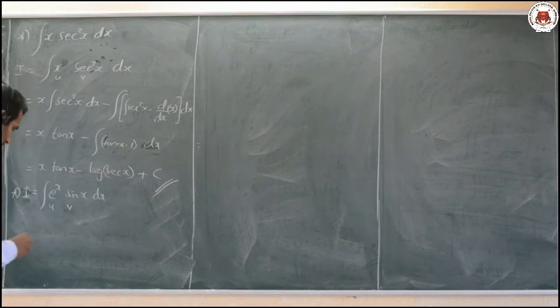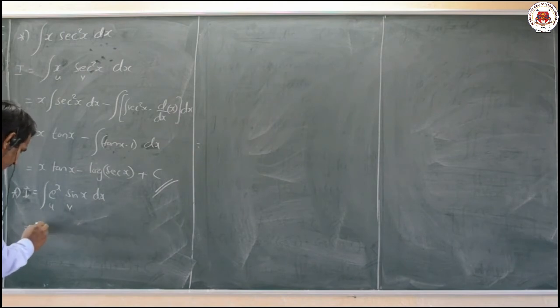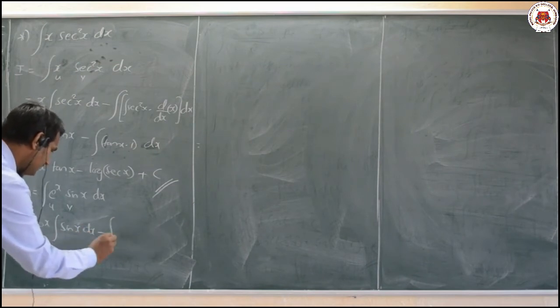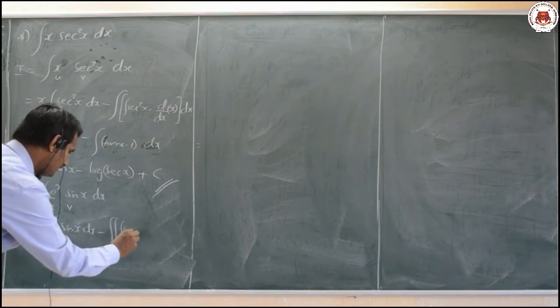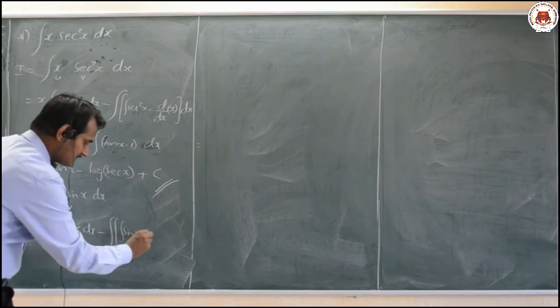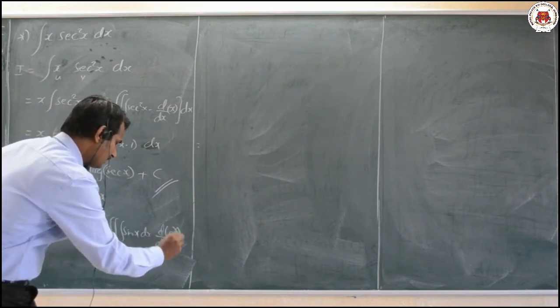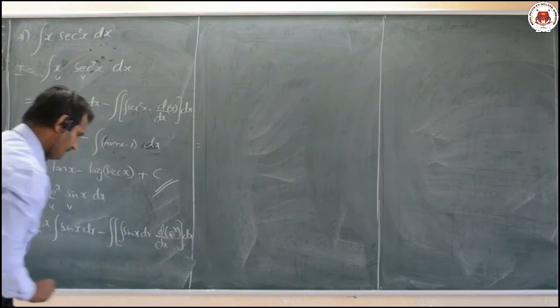Now u as it is, that is e raised to x, integration of sin x into dx, minus integral of integration of v dx, sin x, into d by dx of e raised to x, that is u, into dx. Now we shall integrate it.